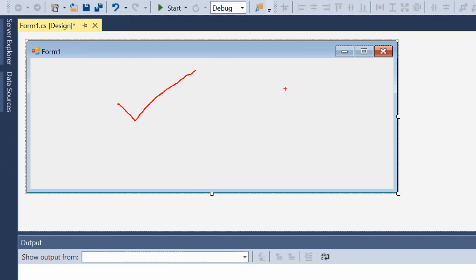So people will have confusion. What do you mean by user interface in general? Where the user will be able to use the screen and controls. Right. It's a simple terminology, but people who are coming from a non-IT background will have confusion. There is a chance. That's why I'm giving the clarity here.